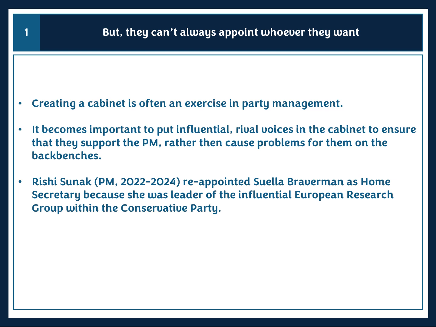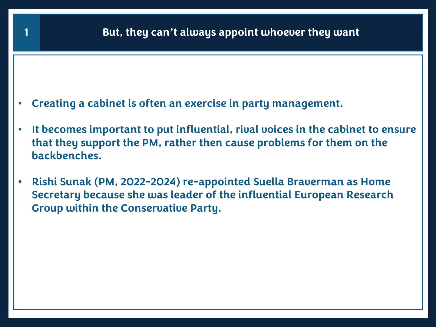This was an even more serious problem for Theresa May, the Prime Minister between 2016 and 2019. May had to walk a really fine line to include both Brexiteers and Remainers within her cabinet. This is a real problem, particularly for Prime Ministers who have a small majority. For these Prime Ministers, they need to ensure that they get the support of differing factions within their party so that they can get key pieces of legislation passed.